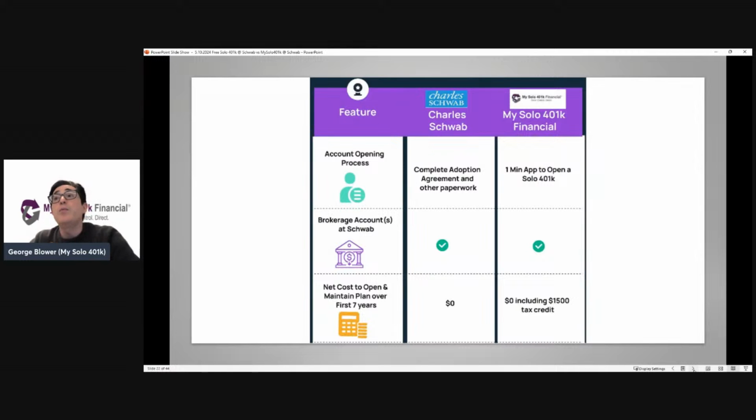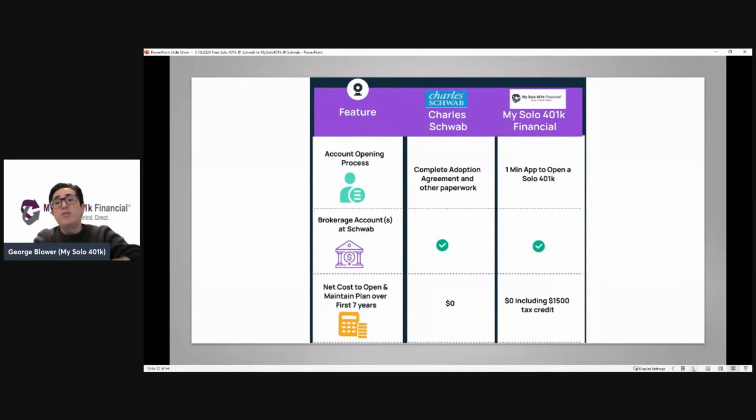Well, let's start at the beginning, right? Account opening. So if someone wants to open up a basic free plan at Schwab, they're going to have to go on Schwab's website, download all the paperwork, right? Because as you might imagine, a 401k plan, setting up a 401k is a paper intensive process, right? Technically, it's a trust. So like any legal entity, which is what a trust is, it's the paperwork that creates it.